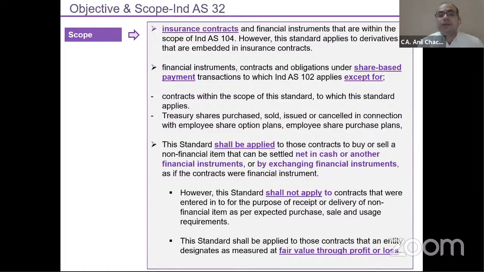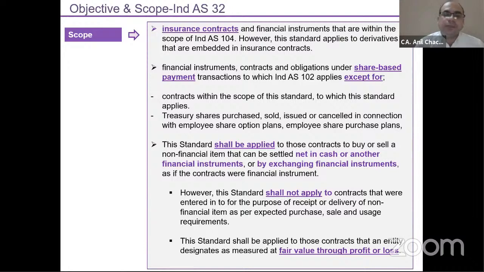So share-based payment transactions have been excluded. Under Ind AS 102, three methods have been prescribed. One is the cash basis method, second is the equity method, and third is the alternate method, whether you can choose the cash method or the equity method. So share-based payment transactions have been excluded from these financial instrument standards on both sides, Ind AS 109 as well as 32.